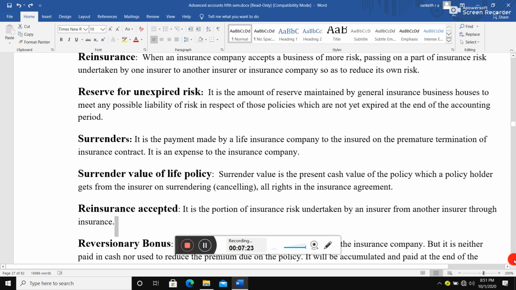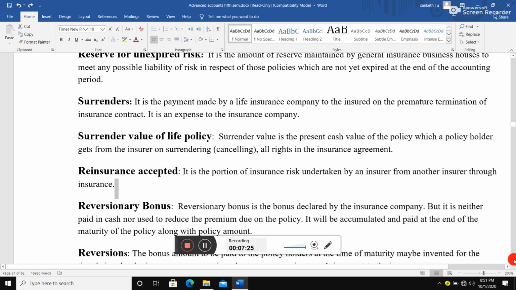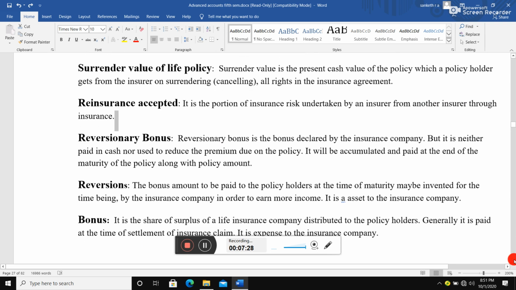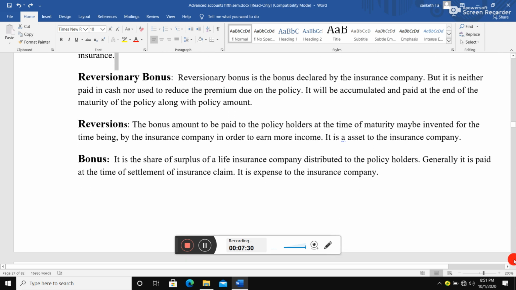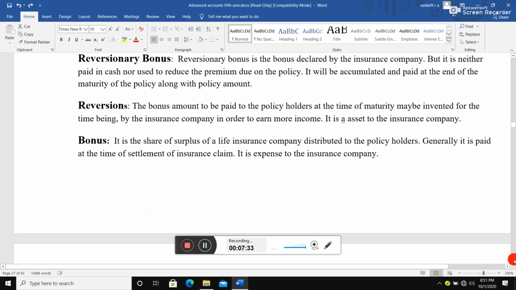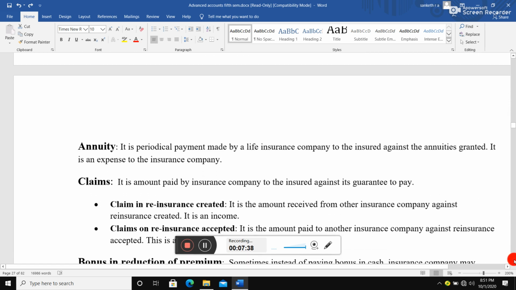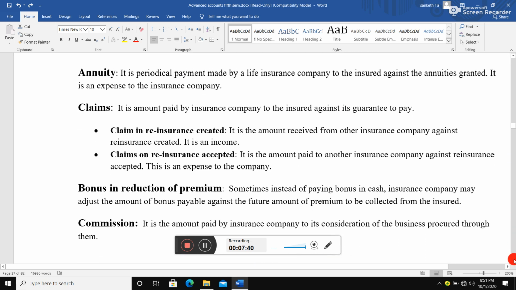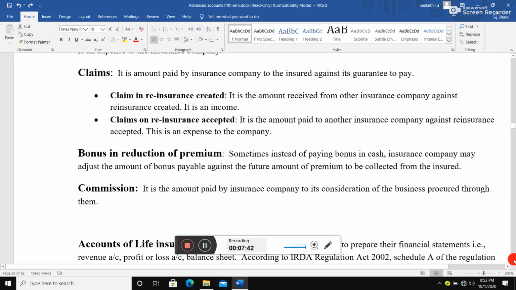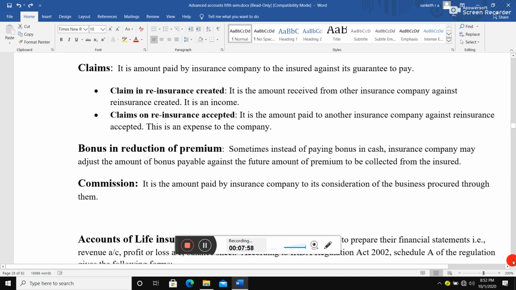So you just read out the words. You have surrenders, surrender value of life policy, reinsurance accepted, reversionary bonus, reversions and bonus. You have a video, you can copy the notes. Next, you have annuities, claims, bonus in reduction of premium and commission. See here it is mentioned as wrong: claims in reinsurance ceded, C-E-D-E-D, not created, and claims on reinsurance accepted. I'll tell you what the treatments for that are later on.